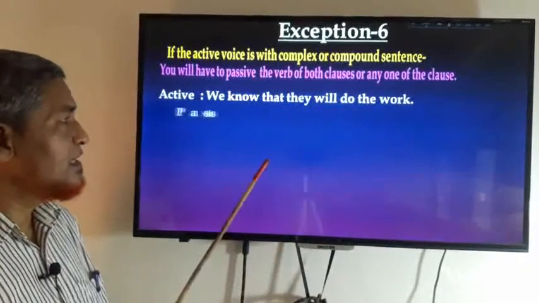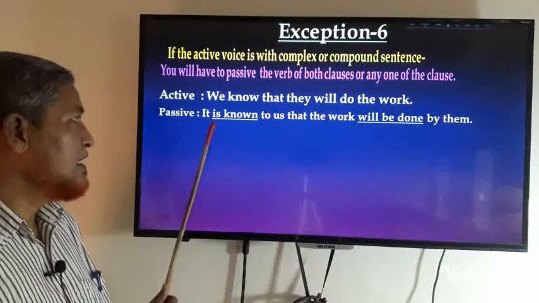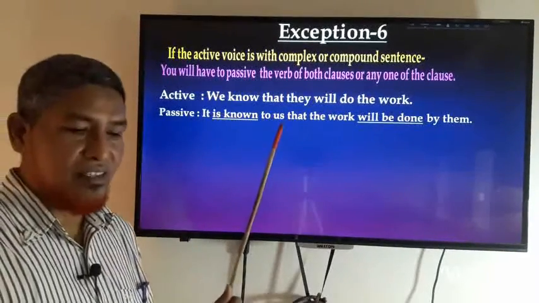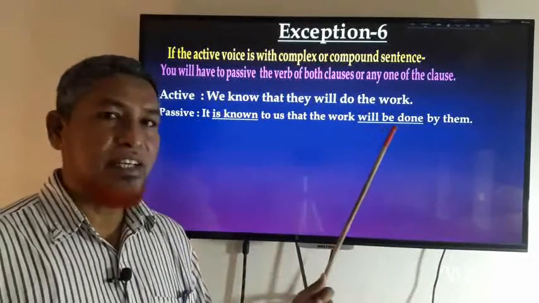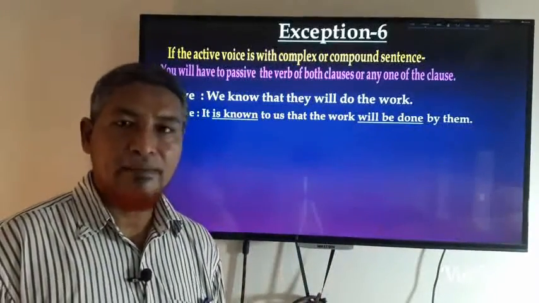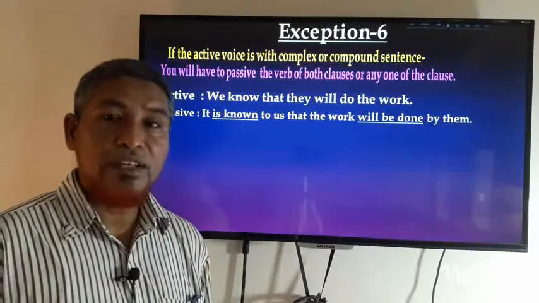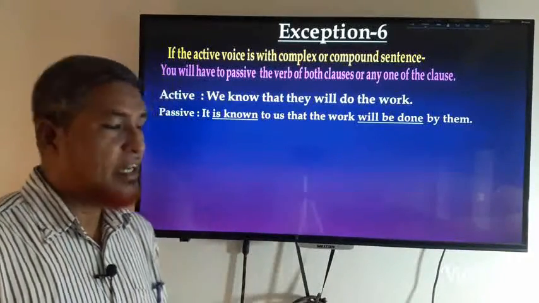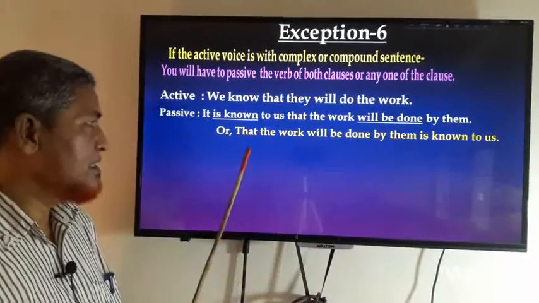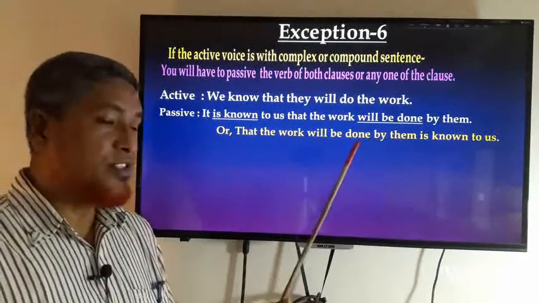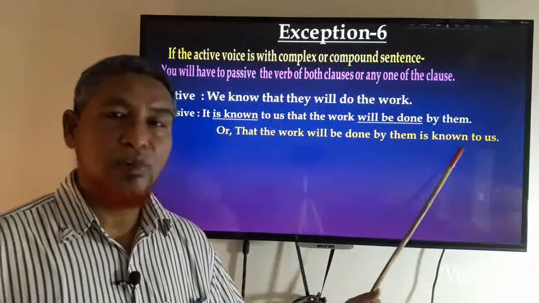If we change it, it will be like this: It is known to us that the work will be done by them. And you will write it in another way like this: That the work will be done by them is known to us.